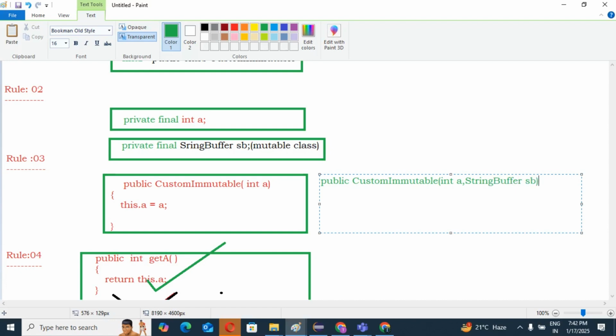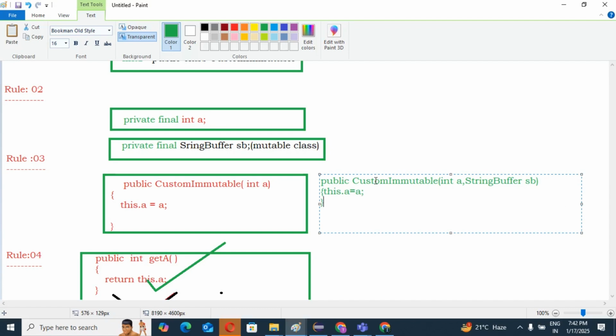In the constructor, what can you write? this.a = a, first thing. Then this.sb. So, what will happen?